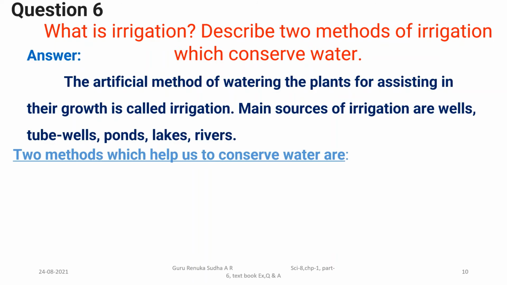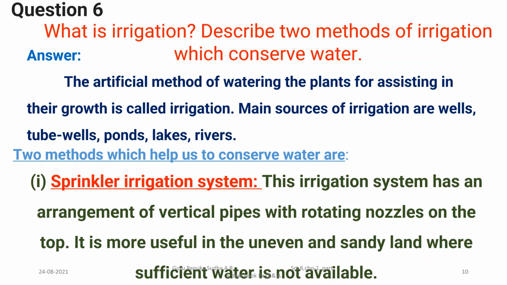Describe two methods. Let us see which are the two methods which help us to conserve water. The first one, you already know, is the sprinkler irrigation system. This irrigation system has an arrangement of vertical pipes. That picture also you have seen in the irrigation part of the video, that is part 3, and also how it works and how the nozzles rotate. So this much you have to write for the sprinkler irrigation system.